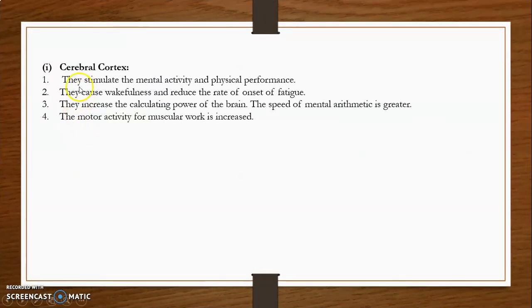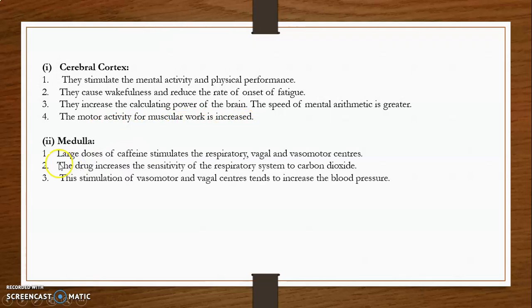First of all, on the cerebral cortex, they stimulate the mental activity and physical performance. Then they cause wakefulness and reduce the rate of onset of fatigue. They increase the calculating power of the brain, that is, the speed of mental arithmetic is greater, and motor activity for muscular work is also increased by these drugs on the cerebral cortex.